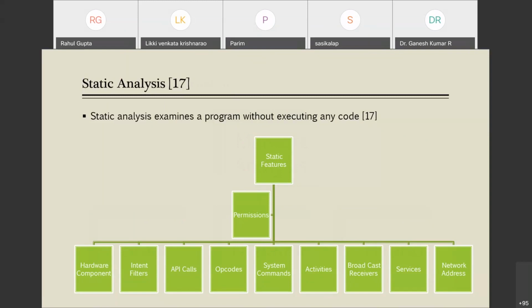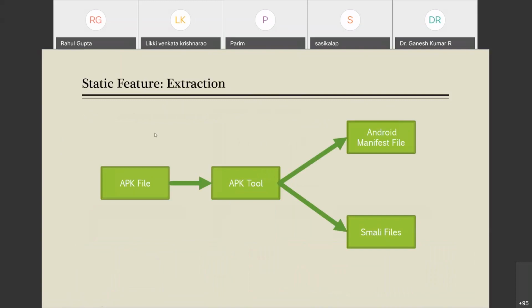So what are these features? Permission feature, hardware feature, intent filter, API calls, opcodes, system commands, activities, then comes broadcast receiver, services, network addresses. If you are able to extract a few of these features or all of them, we could design an analysis technique. I will give you an idea how to design it, but let me first discuss what these features are and how to extract them.